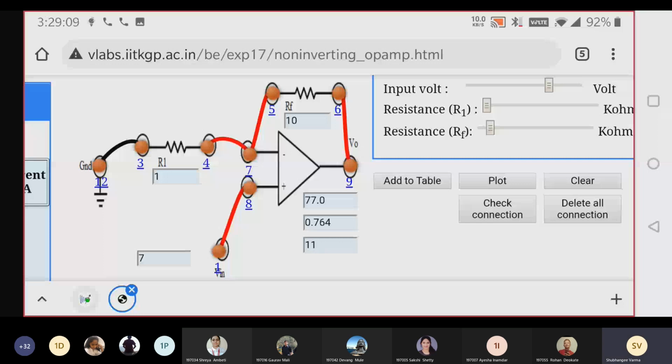Wait, the input we are applying, okay, 1 volt. Now I have applied input 1 volt. And R1 I will make 1K. So R1 is 1K. Now here you can see the output, the first slot. See, I have selected that one. Output is 11. So is it correct? Yes, tell me. I have applied input resistor 1K, RF is 10K, input is applied to the non-inverting terminal, that is 1 volt, and here we are getting the output 11 volt. Is it correct?